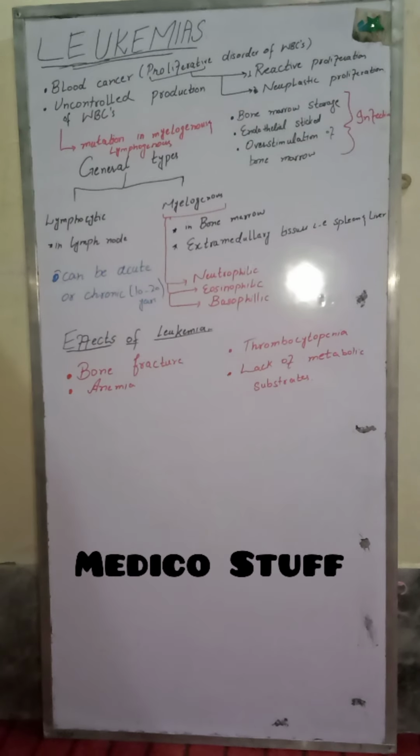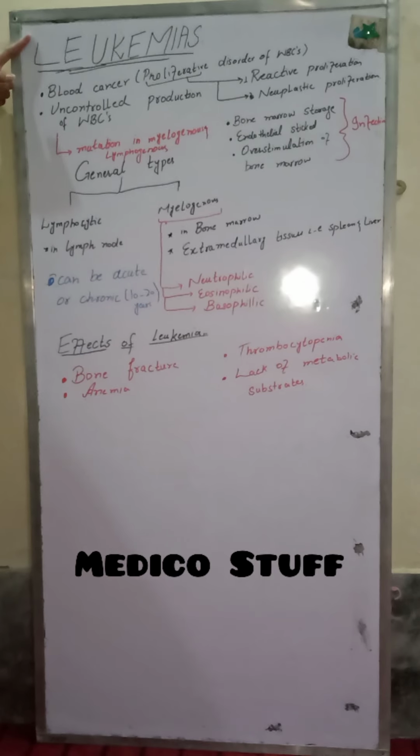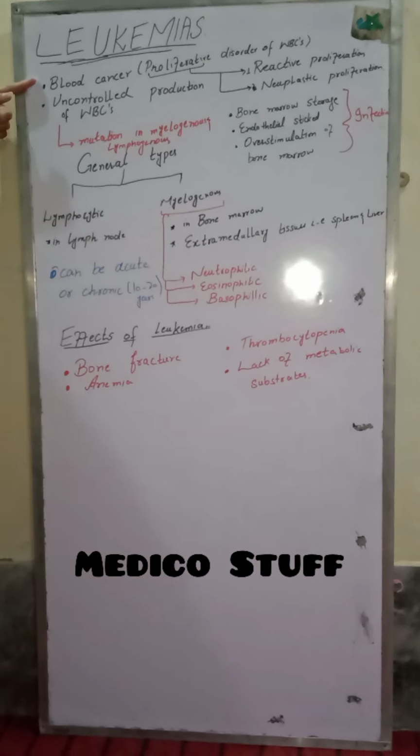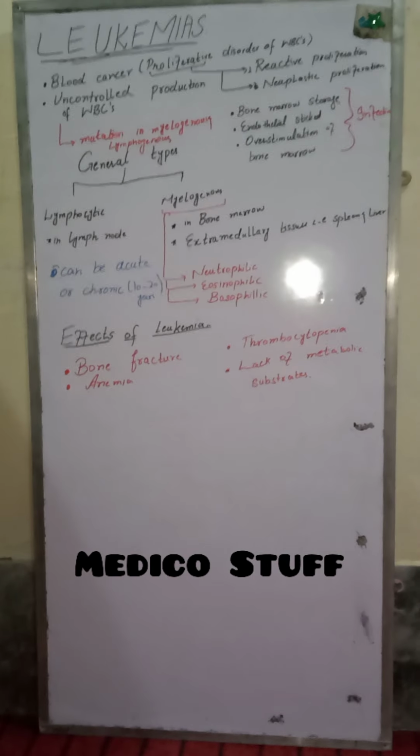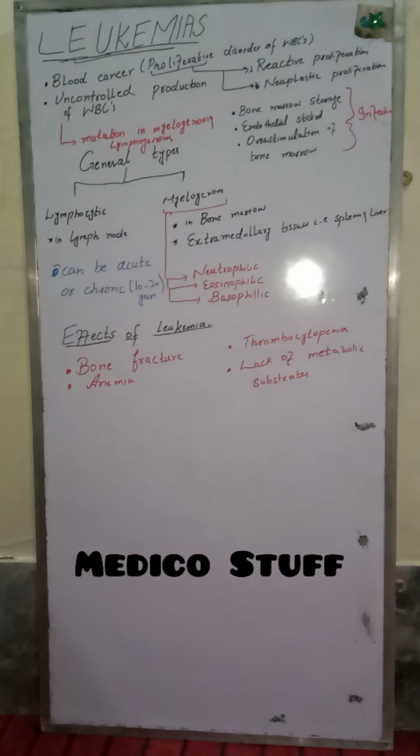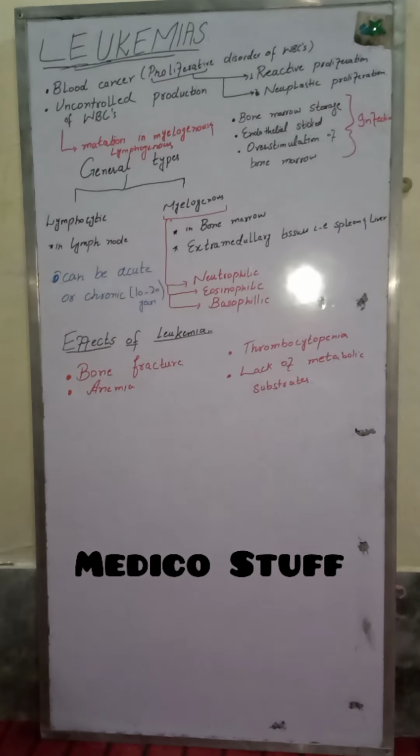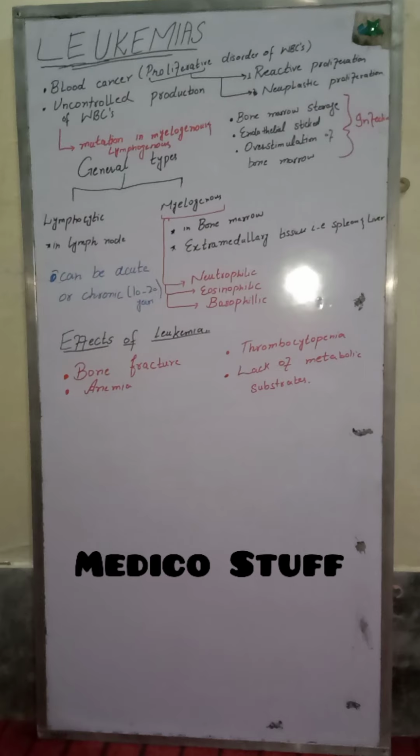Today we will talk about leukemias. What is the meaning of this word leukemia? Leukemia means blood cancer. We know in our blood there are three types of cells. One is erythrocytes, second one is leukocytes, and third one are platelets. So basically it is the cancer of leukocytes which we call as leukemias.